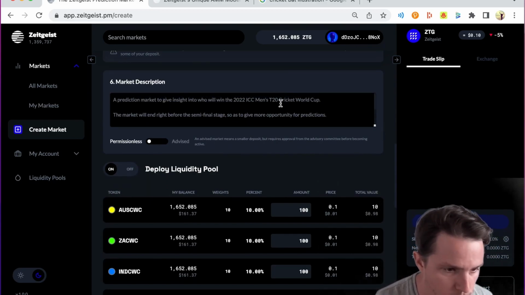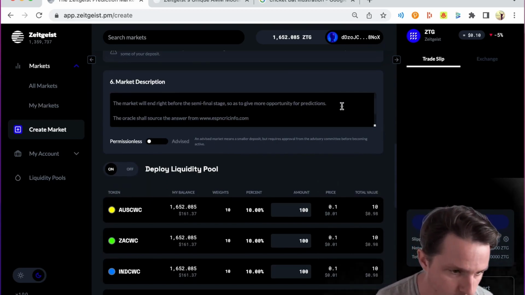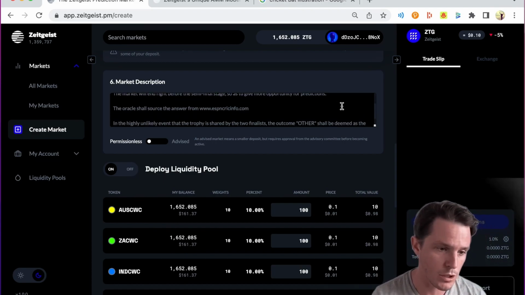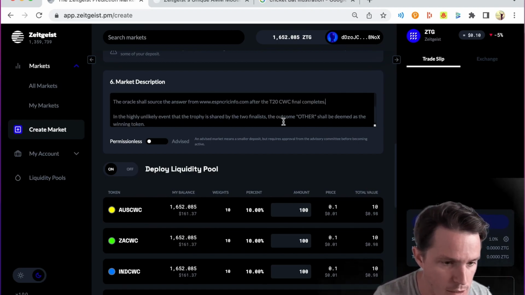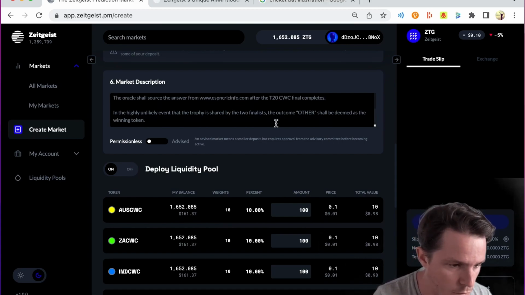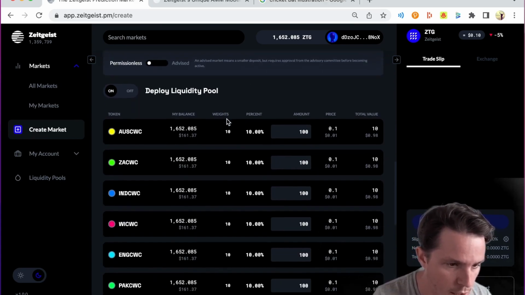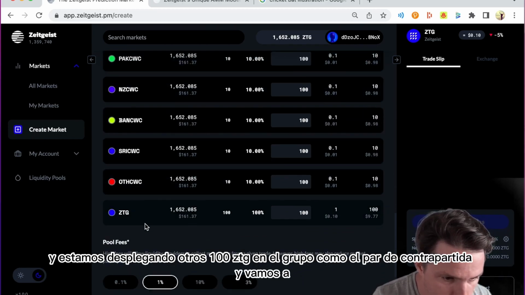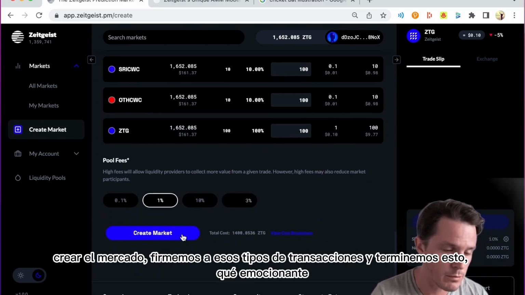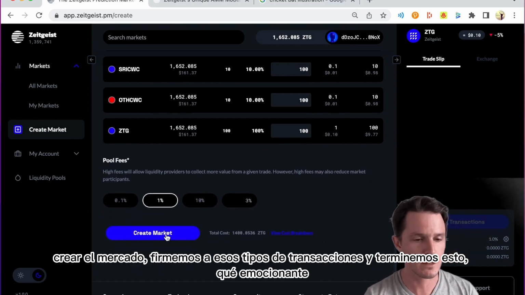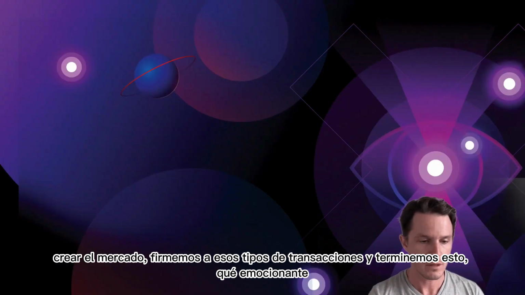The prediction market gives an answer to who will win the 2022 ICC Men's T20 Cricket World Cup. The market will end right before the semi-final stage, so as to give more opportunity for predictions. The answer shall be sourced from www.espncricinfo.com after the T20 CWC final completes. In the event the trophy is shared by two parties, the outcome Other shall be deemed the winning token. It is permissionless. We're deploying liquidity, and we're deploying a further 100 ZTG into the pool as the counter pair, and we're going to create the market. Let's sign this transaction, guys, and let's get this done. How exciting.